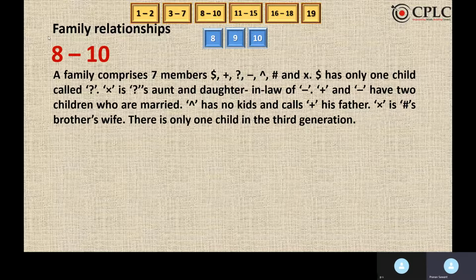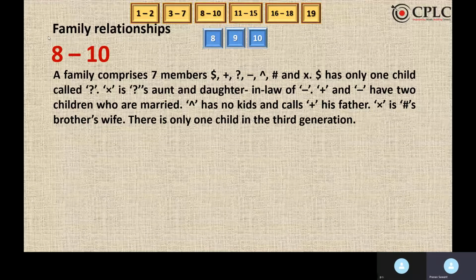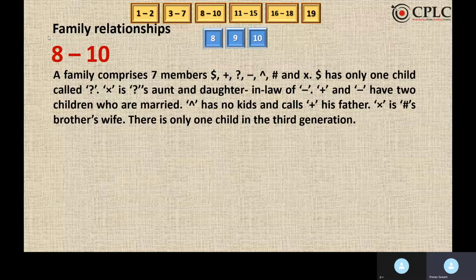Upper arrow has no kids and calls Plus his father. X is hashtag's brother's wife. There is only one child in the third generation. So through the last statement, we can say that there are 3 generations. Now let's try to fit in the information.